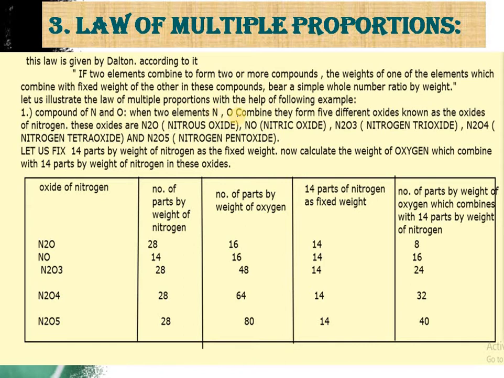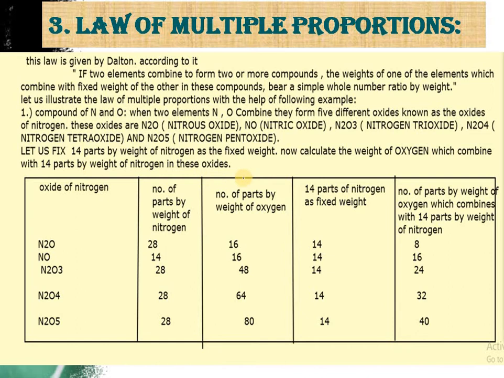When nitrogen and oxygen combine, they form 5 different oxides known as the oxides of nitrogen: nitrous oxide, nitric oxide, nitrogen trioxide, nitrogen tetraoxide and nitrogen pentoxide. We will fix 14 parts by weight of nitrogen, and calculate the weight of oxygen combining with 14 parts by weight of nitrogen in these oxides.